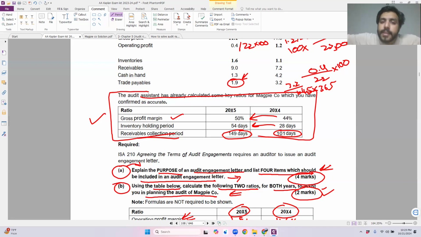Okay, let me create another risk because I told you something about revenue as well. I can see that the gross profit margin is increasing from 44 to 50%. What is gross profit made up of? Revenue minus cost of sales is equal to gross profit. So gross profit divided by revenue, multiplied by 100, is the gross profit margin. So either the revenue is increasing by too much, this is what I think, or the cost of sales is not increasing as much as the revenue has increased during the year. This is why the gross profit margin has gone up. So there may be a risk there as well.